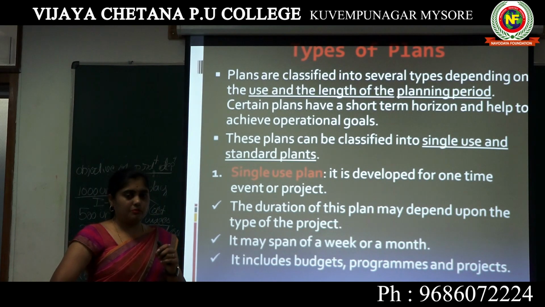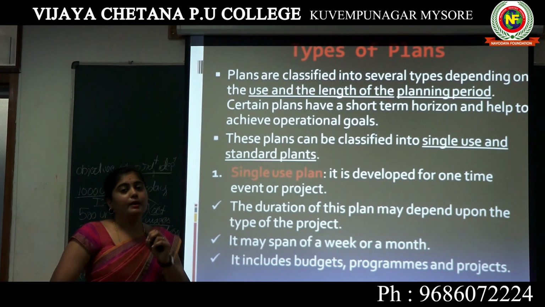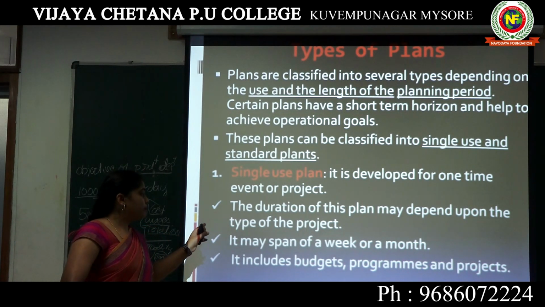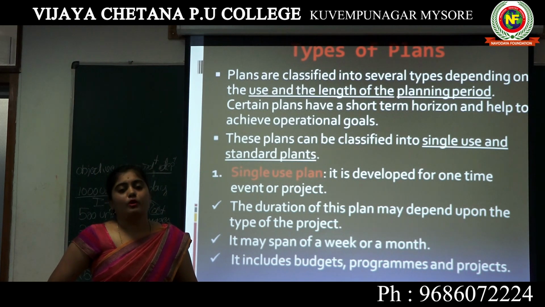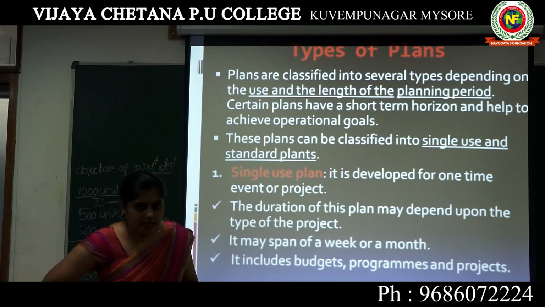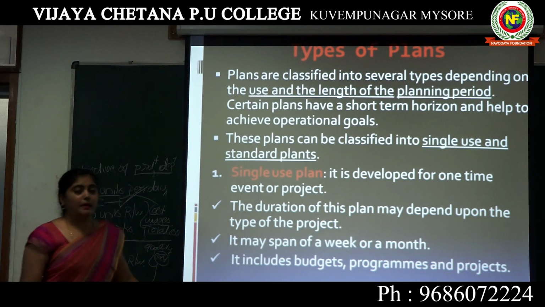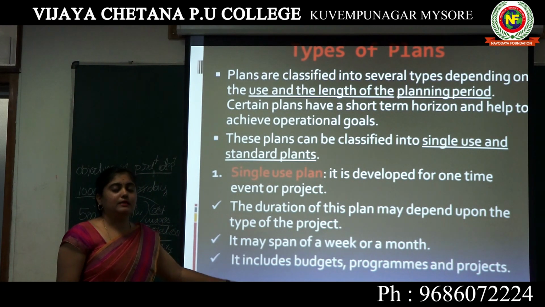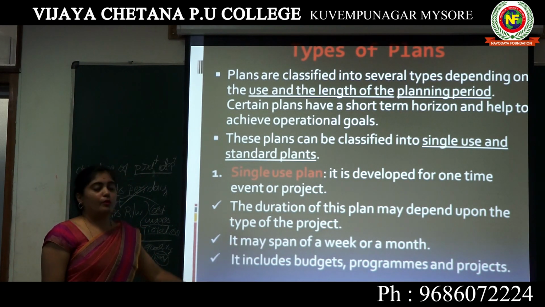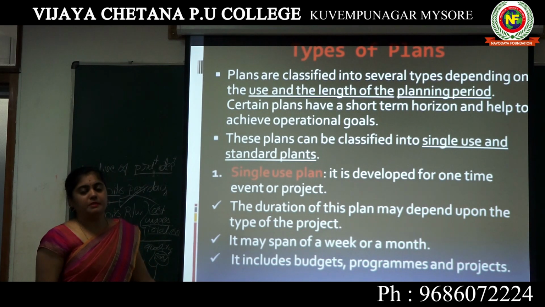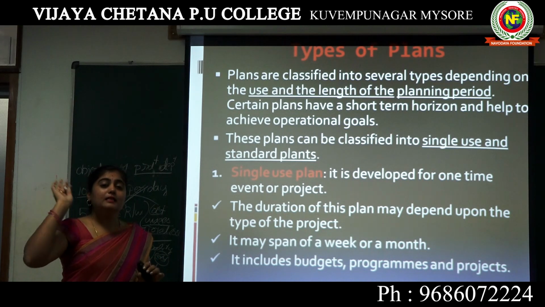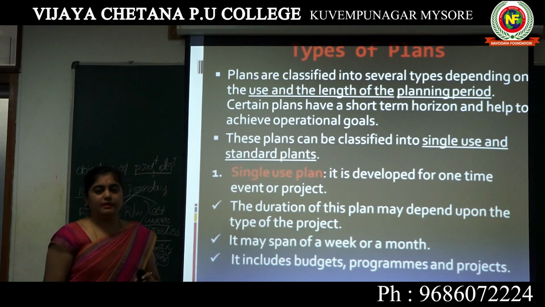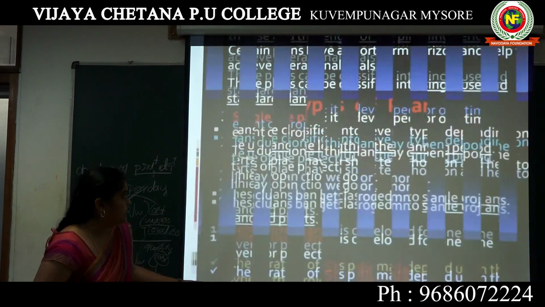That project has to be within a week or a month, or the duration is going to depend upon the project ಮೇಲೆ depended ಆಗಿರುತ್ತೆ. That single use plan ಗೆ examples, that is budgets and programs. The budget, so ನಾವು ಏನು sales budget ಮಾಡ್ತೀವೋ it is only for that period. So ಮತ್ತೆ next year ಗೆ the budget is going to be different. So that's why it is called an example for single use plan.